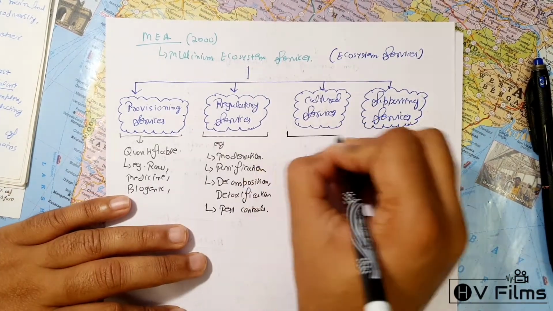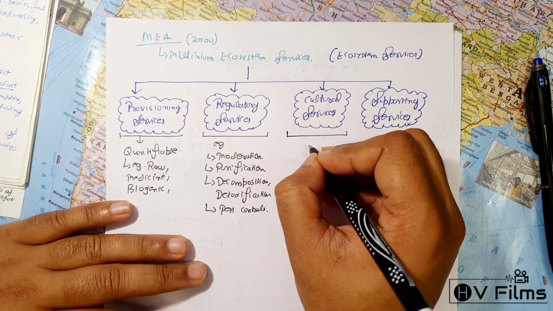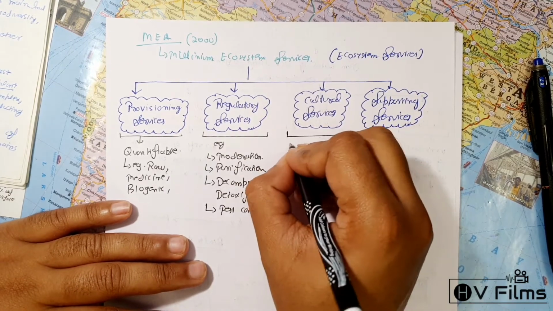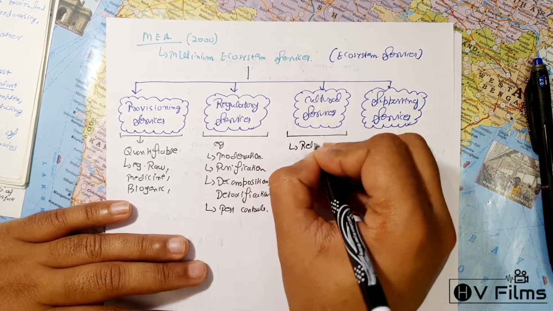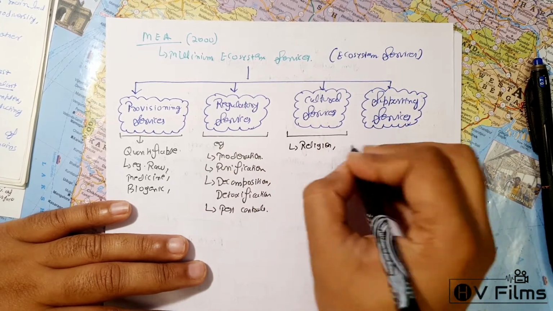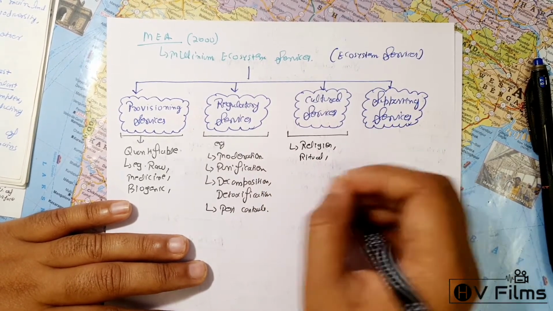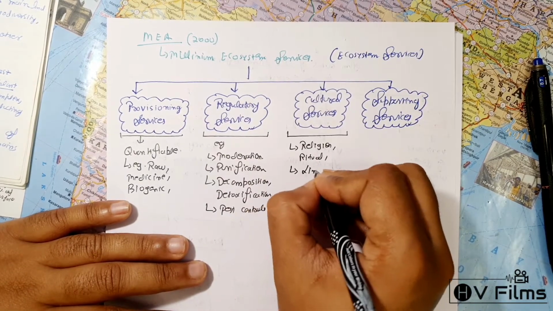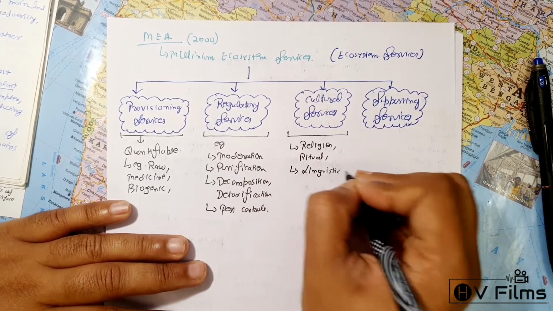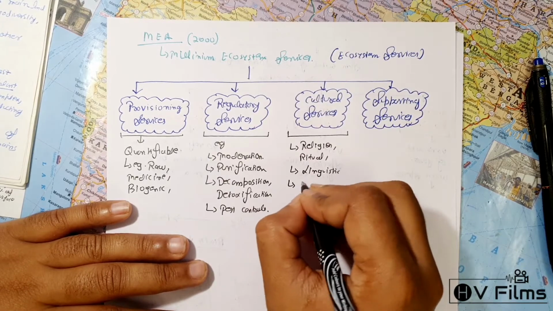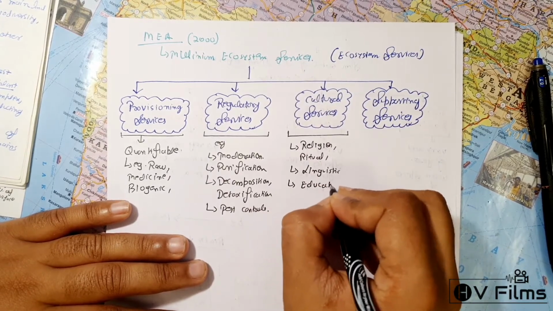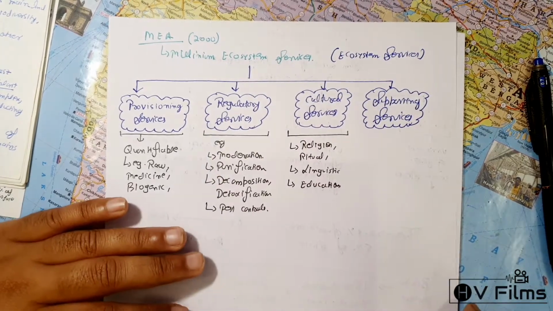Similarly, we have cultural services. Now, the cultural services are pretty much associated with the religion itself, the rituals, the linguistic diversity, how they worship these things, or education. This is what the cultural services are.